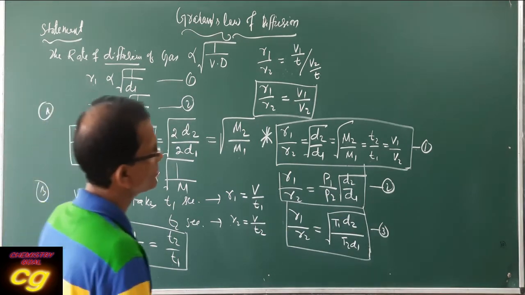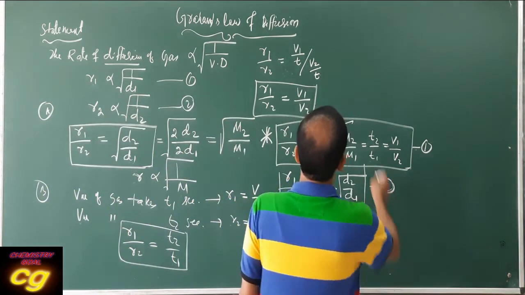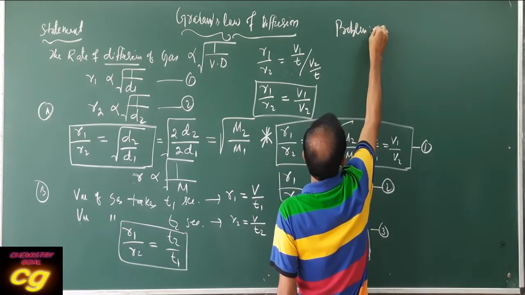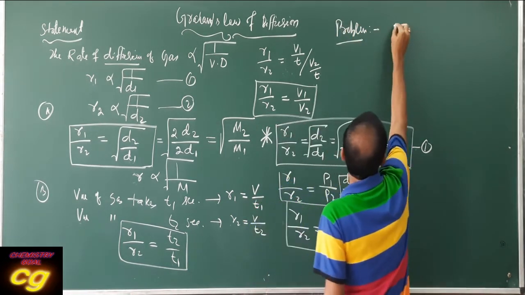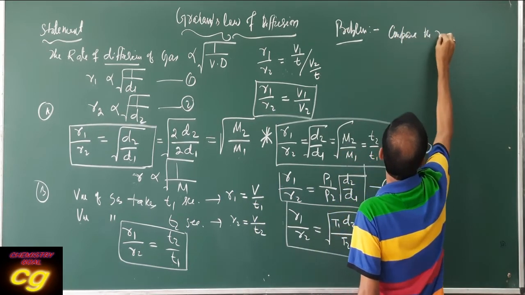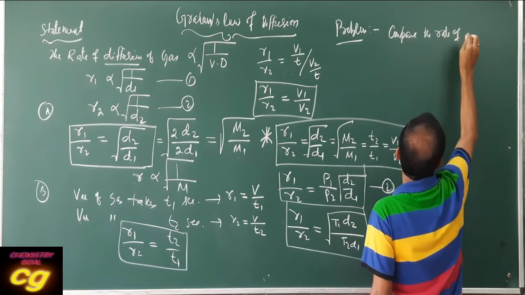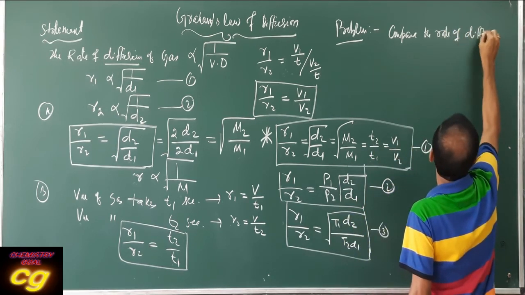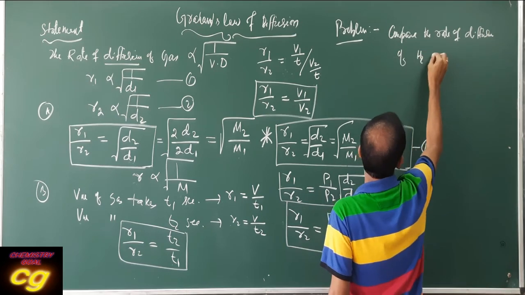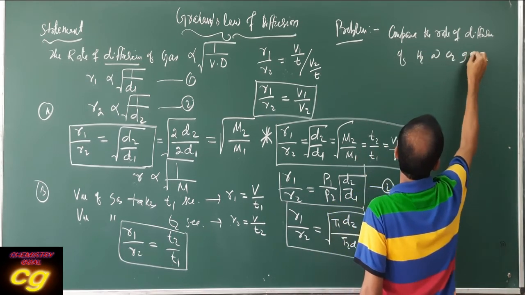Let us discuss one problem. The problem is like this: compare the rate of diffusion of hydrogen and oxygen gas.